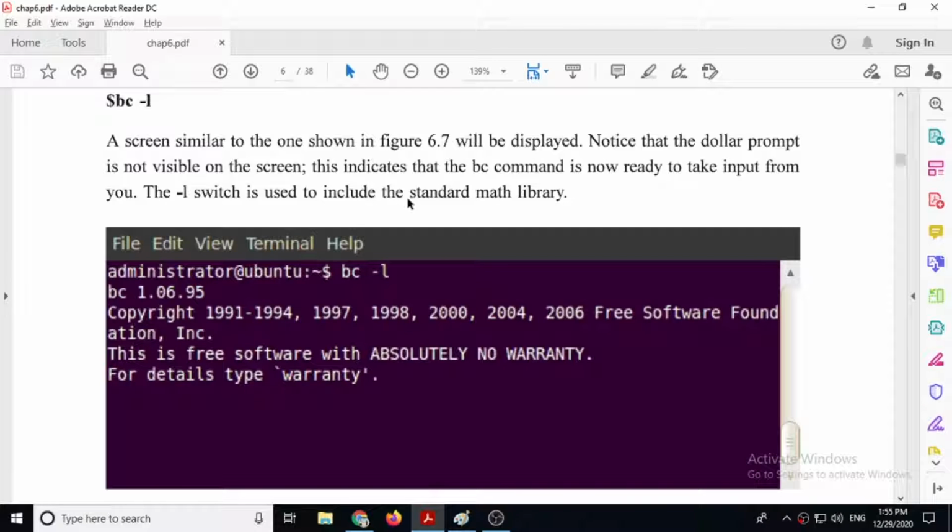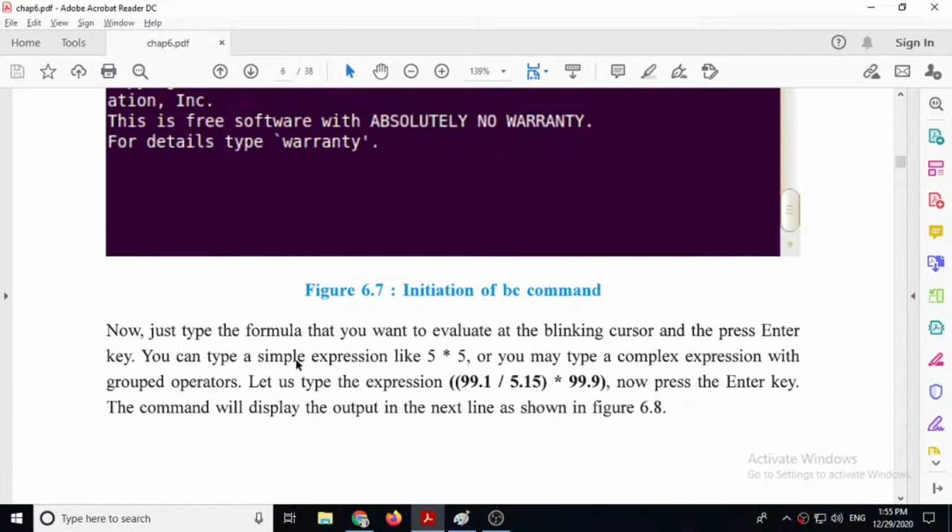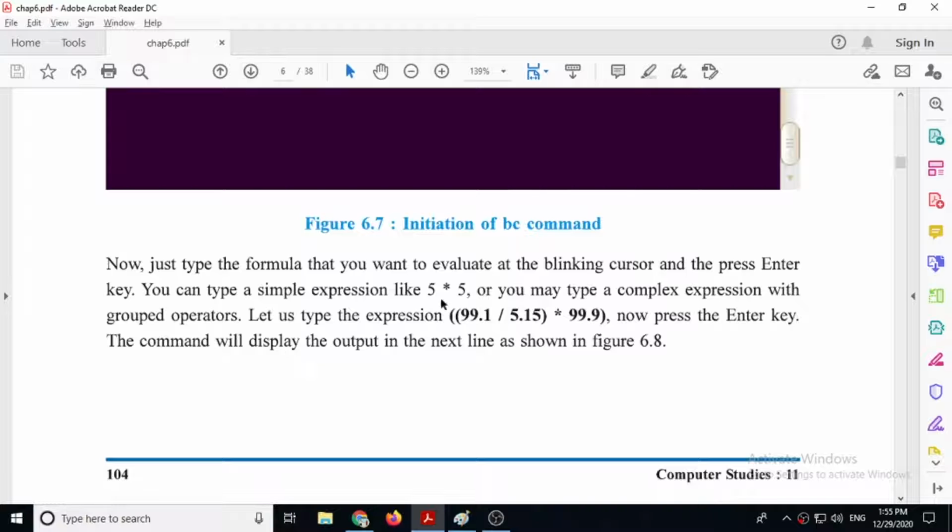It will include the standard math library. It means now you can do various types of calculations. So for example, 5 star 5, then it will show you the answer 25. This also works with only the BC command. Just the BC command and enter, and then also it will display the output.